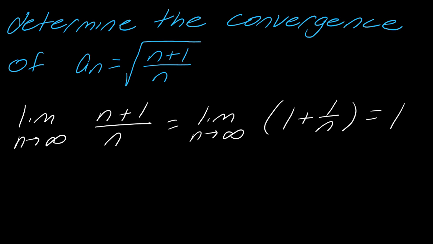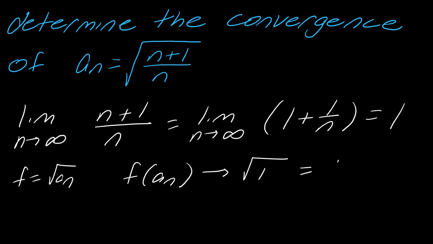So if it's easier for me, I can start by working on the inside, and then I could define my function f equal to the square root of a sub n. So then f of a sub n is going to converge to the square root of 1, so that's just also going to equal 1. That's what this theorem is saying: if it's easier for you to work on the inside and then figure out what happens with the outside part of that function, you can think of this as a sequence within a function, and you will get to the answer that you need.